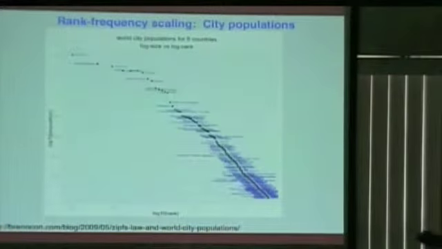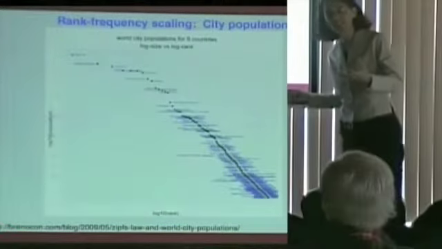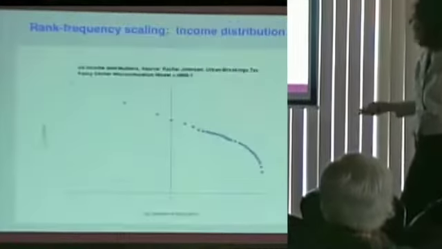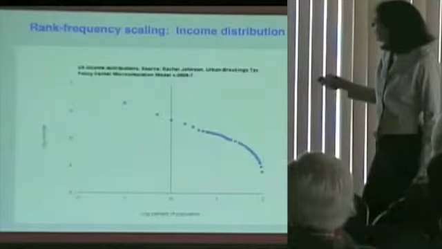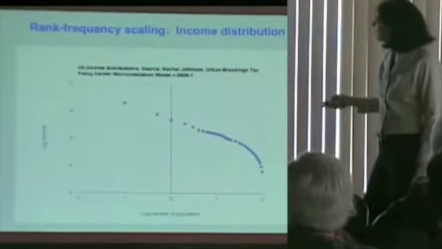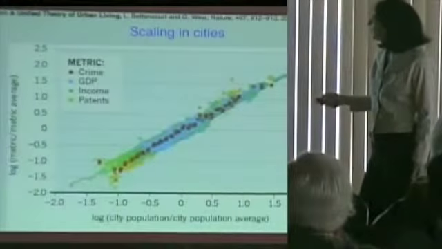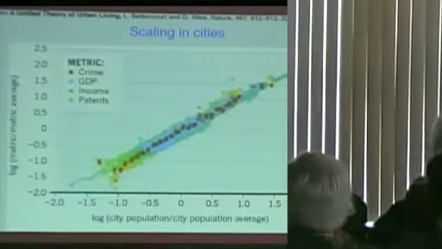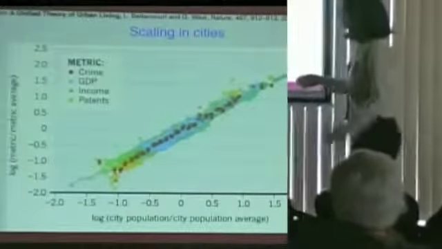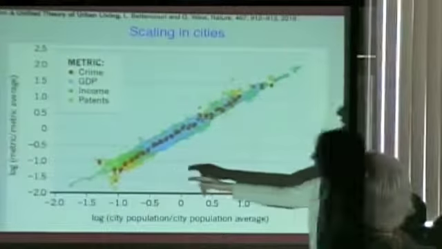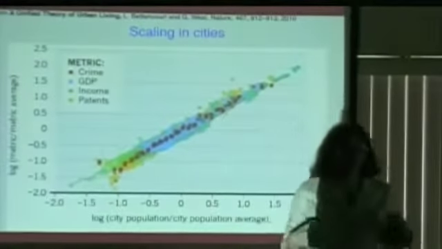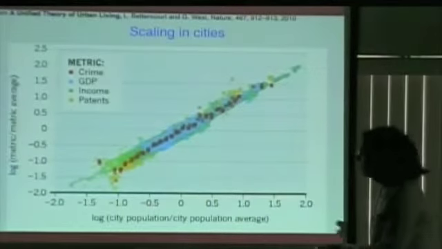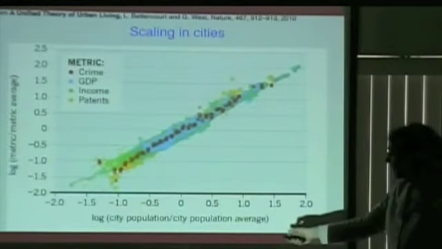And there's a theory that maybe it's preferential attachment. You know, if you're going to move somewhere, you're probably more likely to move to a big city than a small city. Income distribution has some of that same structure. And all of this is just to show you, oh, and this is a really interesting phenomenon. If you plot, this is a recent work done by complex systems scientists studying cities. If you plot the logarithm of city population